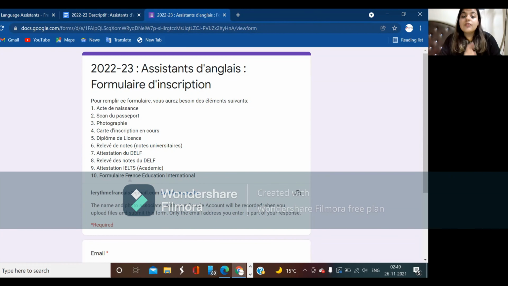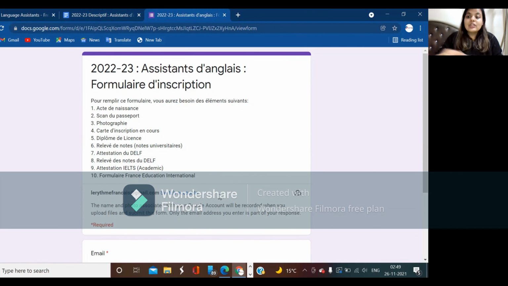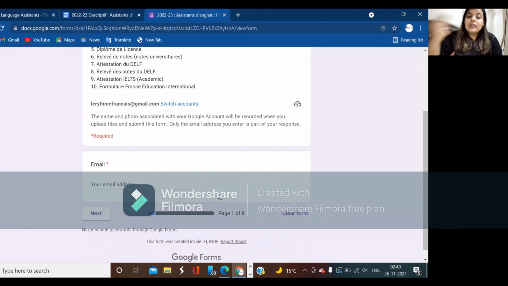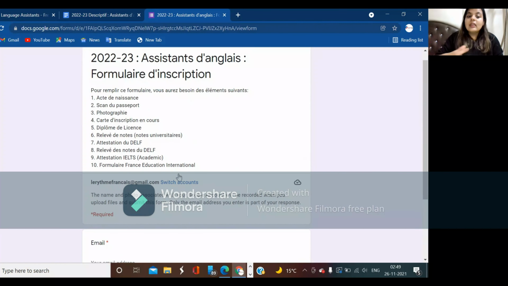Then Formulaire France Education Internationale. Now, this is the first form that you have already filled. So you keep attaching the files in this form, and then you fill the form, and see, here are 8 pages. You attach the files, and then at the end, the 10th document is your first form. You attach that form, and simply you submit the form. You don't have to do anything else.